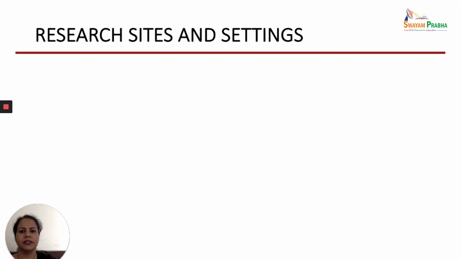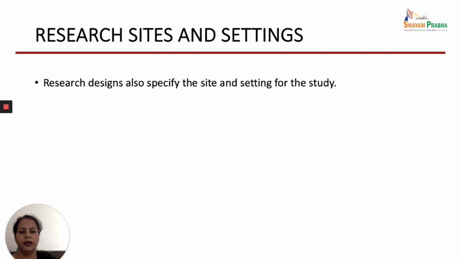Another aspect is research site and settings. You should decide what will be the site and setting for your study. What should be the best setting to use, so that the setting does not act as an extraneous variable?